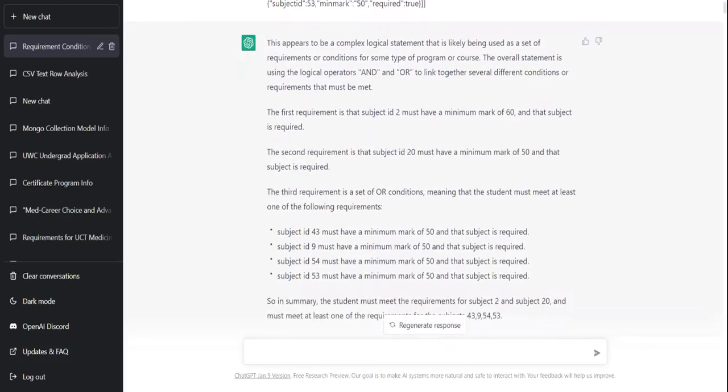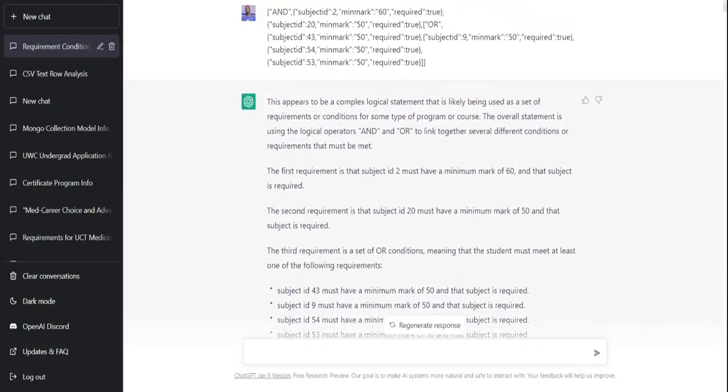This appears to be a complex logical statement that is likely being used as a set of requirements or conditions for some type of program or course. I mean, this is already impressive. The fact that it had to infer that this is being used for some type of program or course. The overall statement is using logical operators and or to link together several conditions or requirements that must be met,